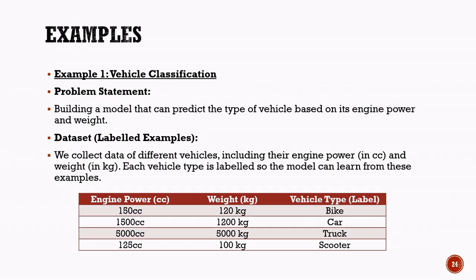The AI model studies these labeled examples and learns the relationship between the input features, such as engine power and weight, and the corresponding vehicle type. After training, when the model receives information about a new vehicle, it can analyze its features and predict whether it is a bike, scooter, car, or truck. This is a classic example of supervised learning because the model learns from labeled data and uses that knowledge to classify new, unseen examples.